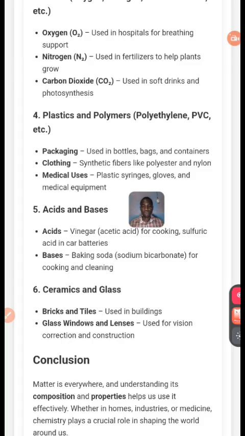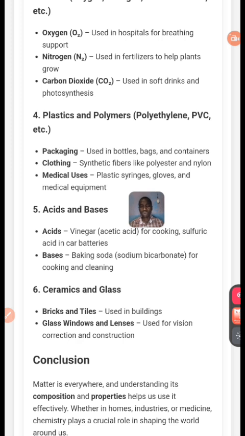Now, let's look at acid and base. We know that we can use acid, like acetic acid for cooking, and sulfuric acid in car batteries.